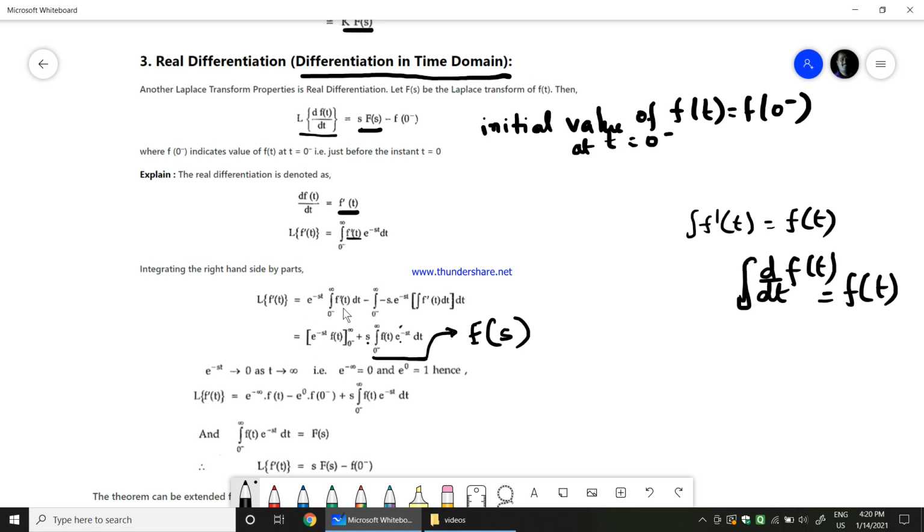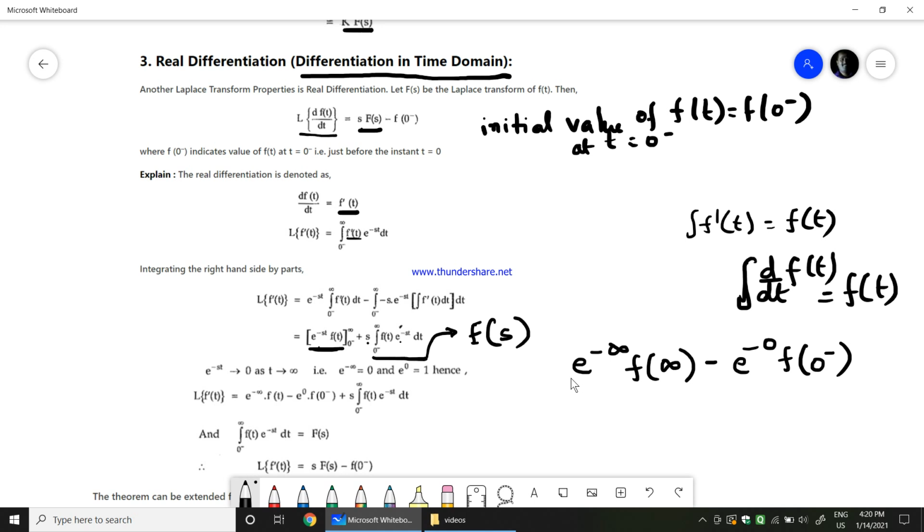Whereas in this term, e power minus st into f of t with the limit 0 to infinity, e power minus st would be 0 as t tends to infinity, and 0 into anything is 0, whereas e power minus 0 equals 1. When we apply the limit, it becomes e power minus infinity into f of infinity minus e power minus 0 into f of 0 minus.